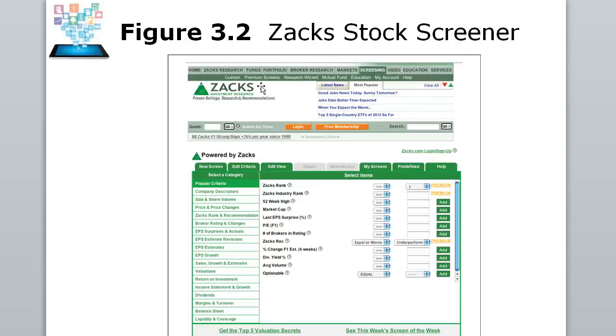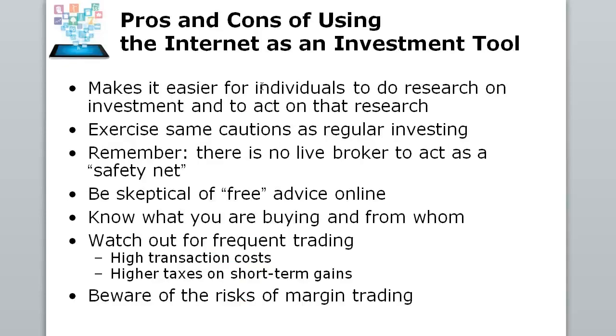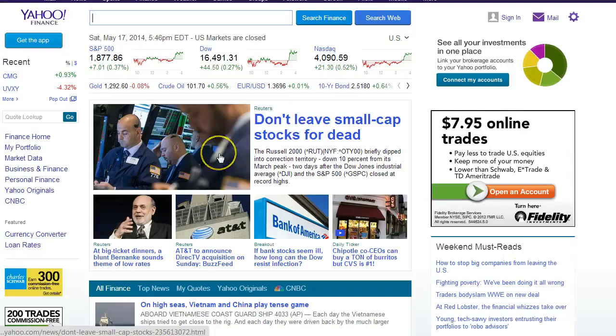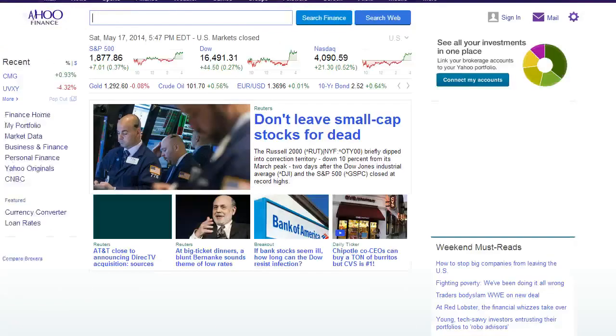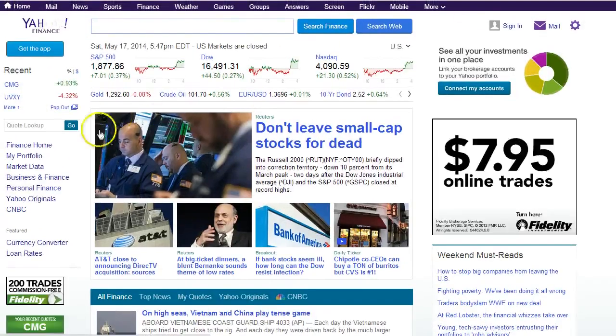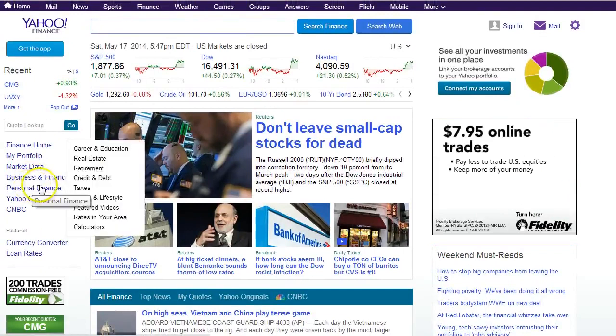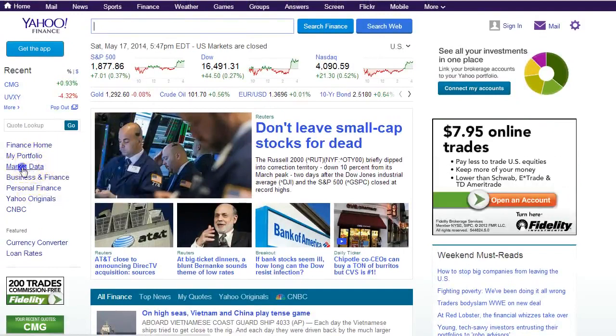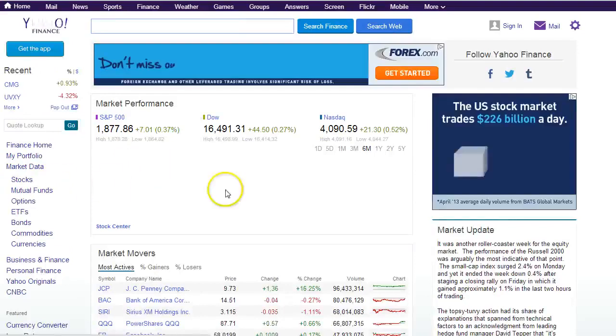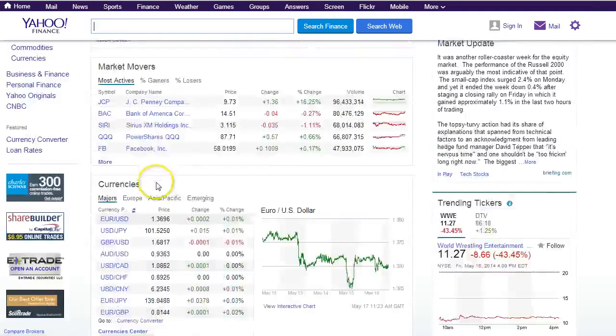These are just a couple of different stock screeners. Yahoo Finance is sort of a typical website where you can get a lot of information, and you can get an idea of the news and the current events, what the stock market indices are doing, all on the first page. They typically have a stock section you can go to, so we're going to go to market data. And here they'll have more information on the markets, different stocks, most traded currencies.